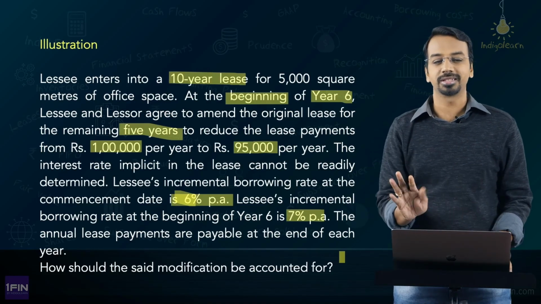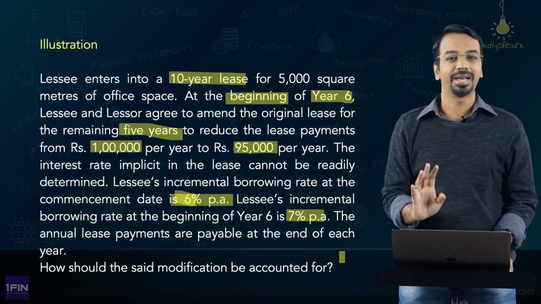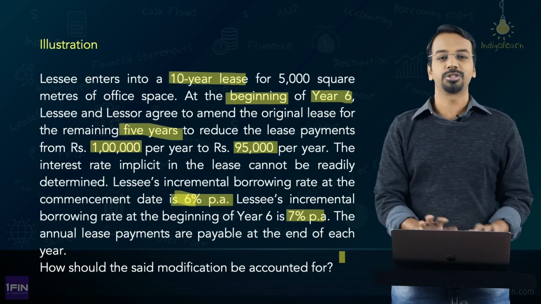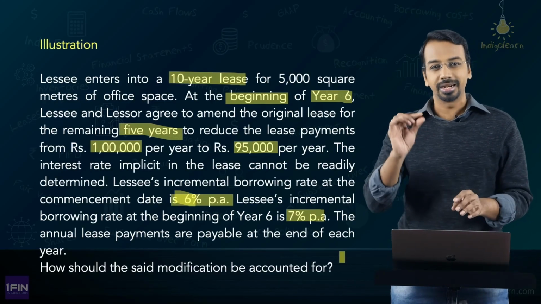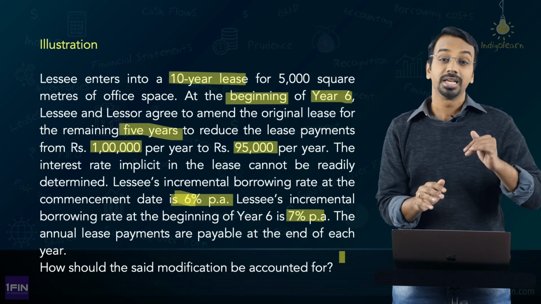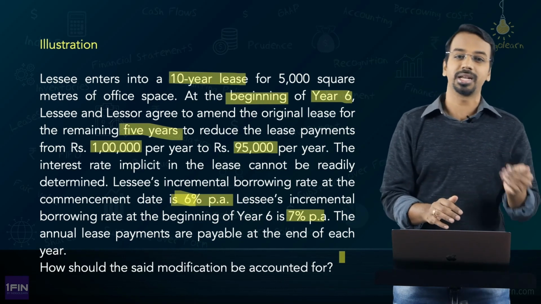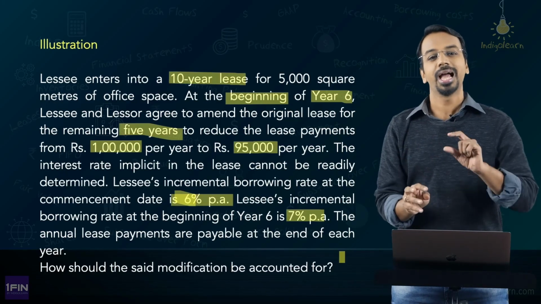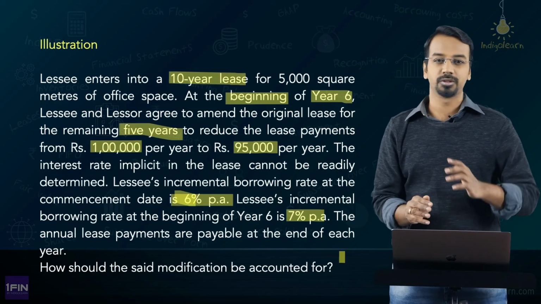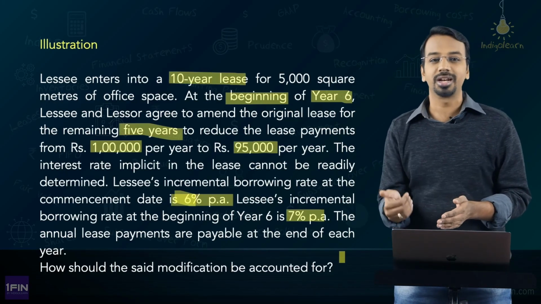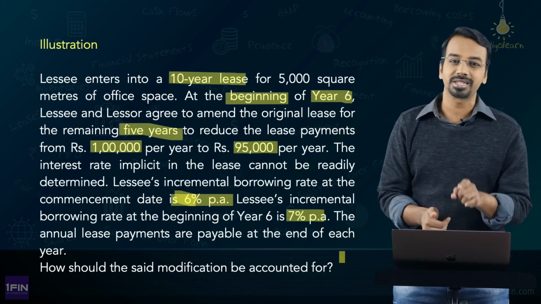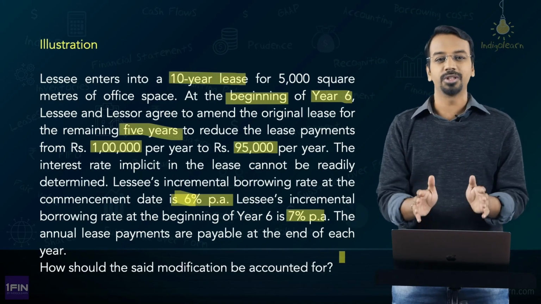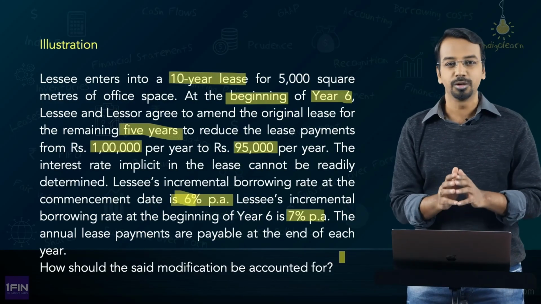Once you are clear with this, calculation is just a simple activity. So by the time you read the question, you should be in a position to understand, is there any reduction in scope? No. Exclude that part. Is there any increase in scope requiring separate lease accounting? No, that's also out of question. So simple: remeasure the lease liability and the corresponding impact goes to the right of use asset. Remeasure at what rate? Original rate or revised rate? At the revised discount rate. Once you are clear with this, it becomes easy for us to solve the problem.